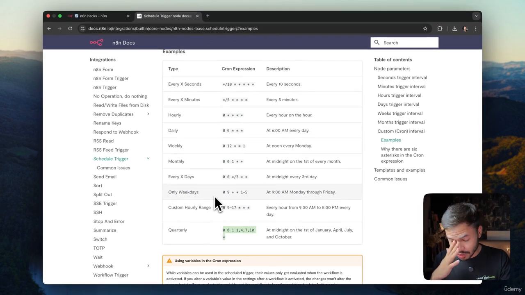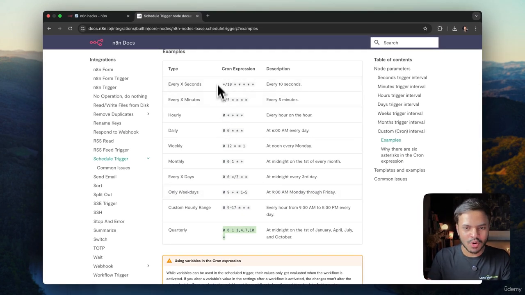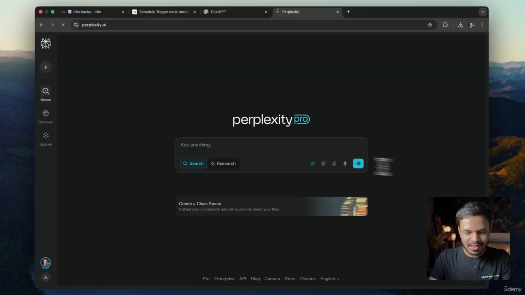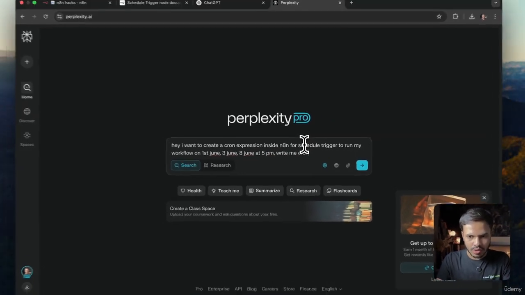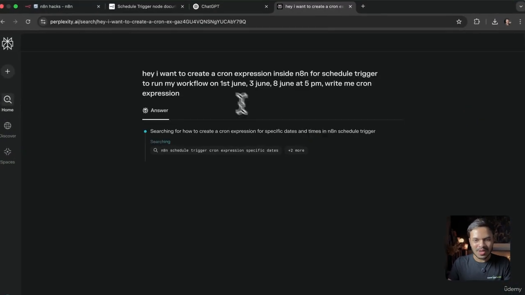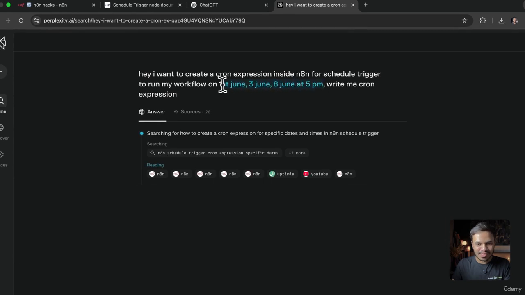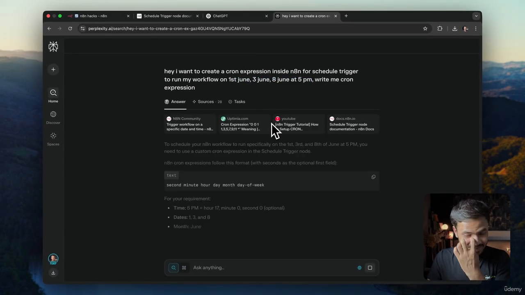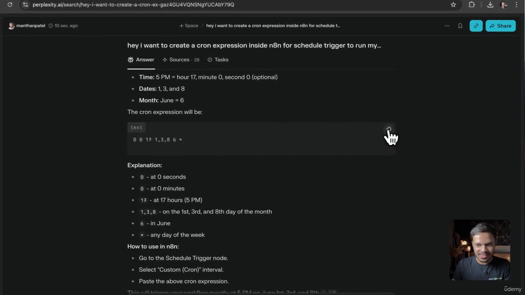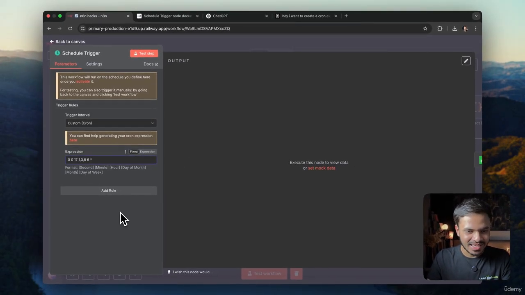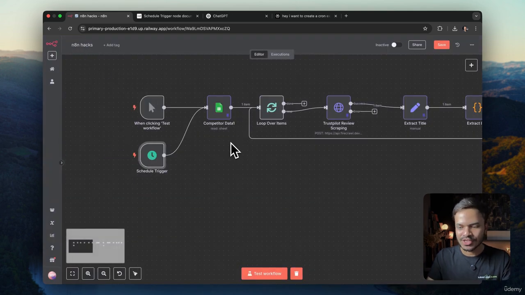And even if you don't want to come up with this expression on your own, just go to ChatGPT and say, on 1st June, then on 3rd June at 5 p.m., write me a cron expression for it. I'm just making up these numbers, but feel free to customize it according to your use case. Awesome. So it will come up with this expression. Let's copy this and paste it here. And you're good to go. So that's how you can use this specific type of customization to launch your workflows.